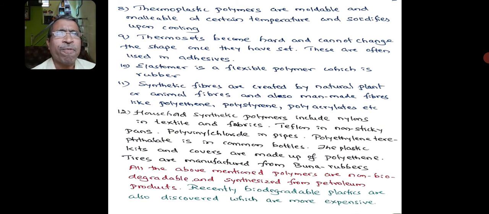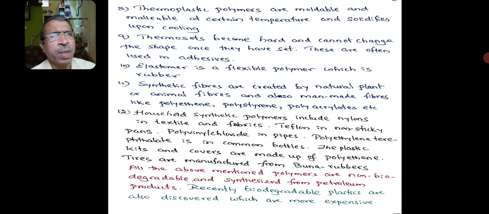Elastomer is a flexible polymer, which is rubber. We also have synthetic fibers, created from natural plant or animal fibers, and also man-made fibers like polyethylene, polystyrene, polyacrylates, etc.